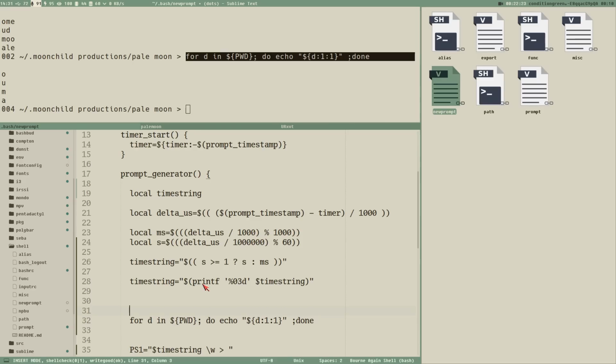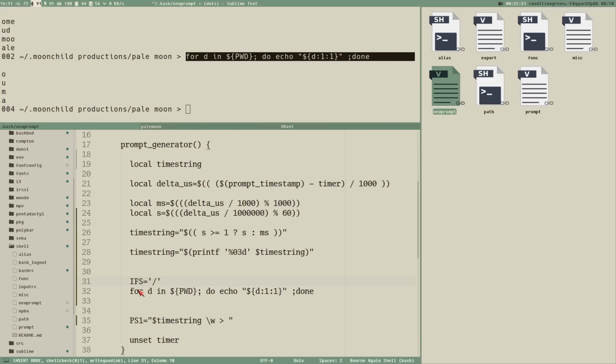And also IFS is equal to backslash. So there are two ways to reset the IFS. Either unset the IFS variable and then it will revert back to the system defaults, or you create a backup and set it back to the backup again, which is the best way in my opinion, because sometimes I change the IFS actually, and it doesn't have to be the system default that I want. So this is safer.